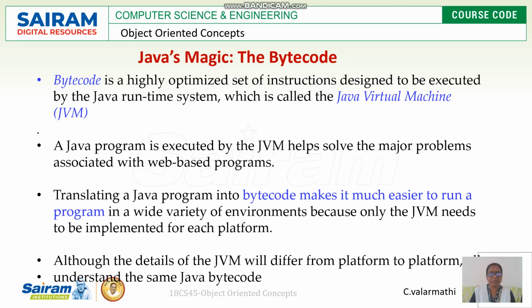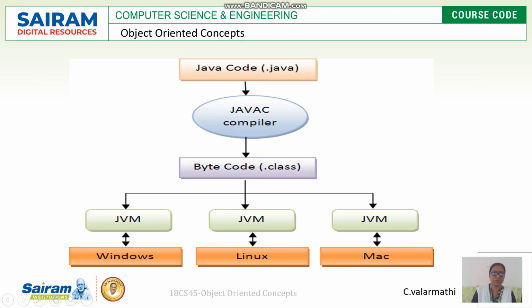By translating the bytecode, it is very easy to run a program in a variety of environments, right? That is why the JVM differs from platform to platform, and that is why Java is called an architecture-neutral language.